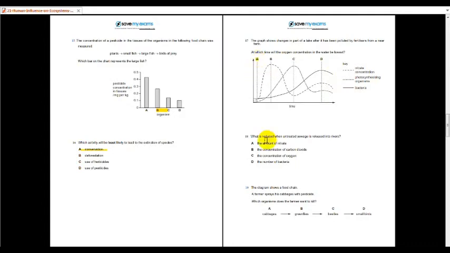Okay. Number 18. What is reduced when untreated sewage is released into a river? It is the concentration of oxygen. Number 19. The farmer wants to kill a pest. So the pest is the green fly. So meaning that if there is no green fly, there wouldn't be any beetles and small birds. Okay, so the cabbage is safe.